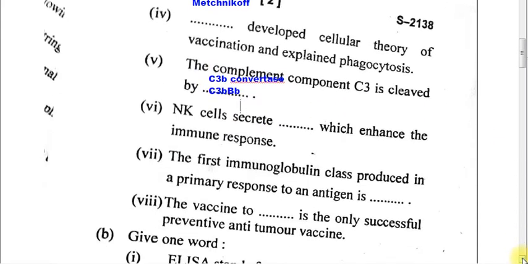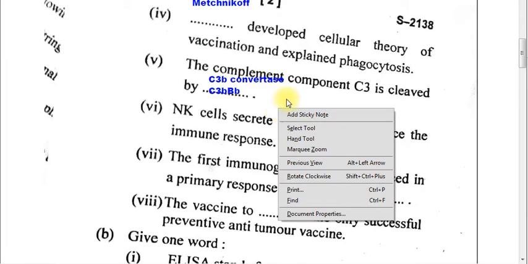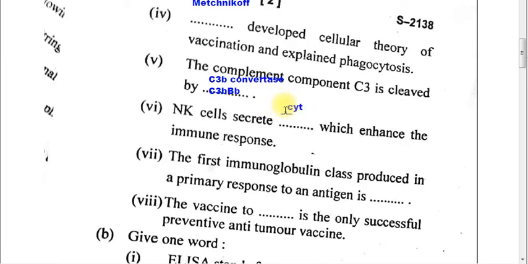Part 6. NK cells secrete dash which enhance the immune response. Here the answer is cytokines. These cytokines can be interferon gamma and TNF factors which are secreted by the NK, the natural killer cells. Part 7.